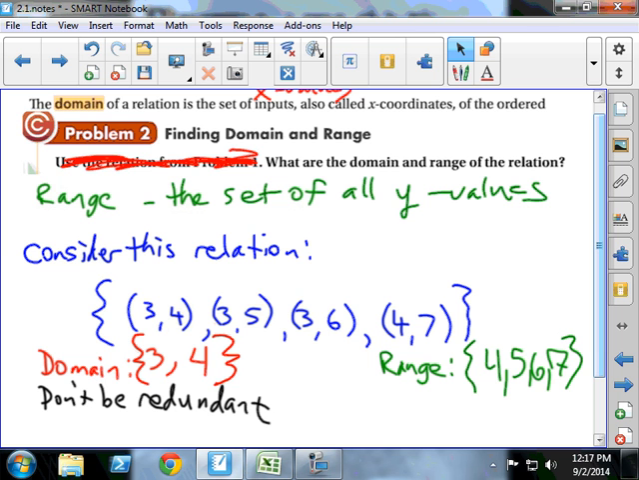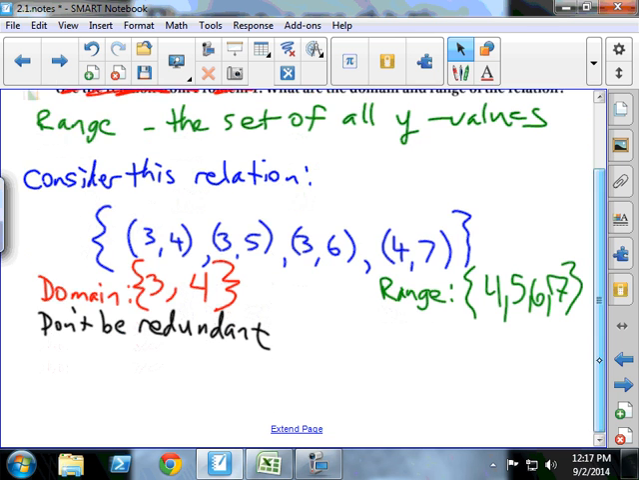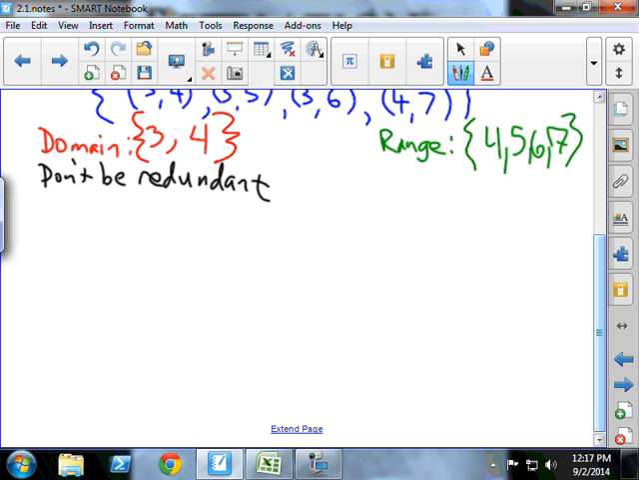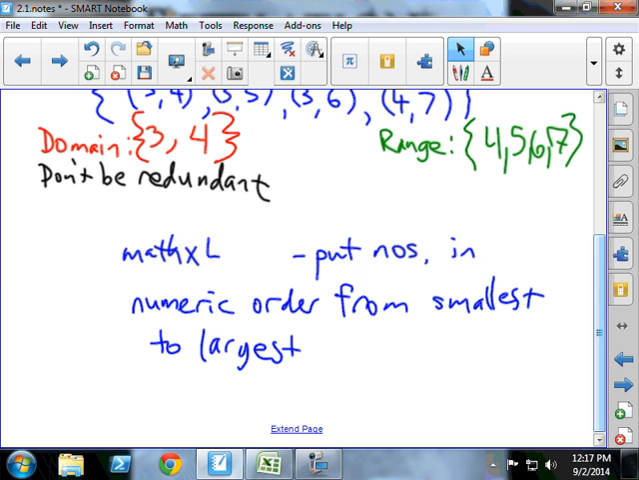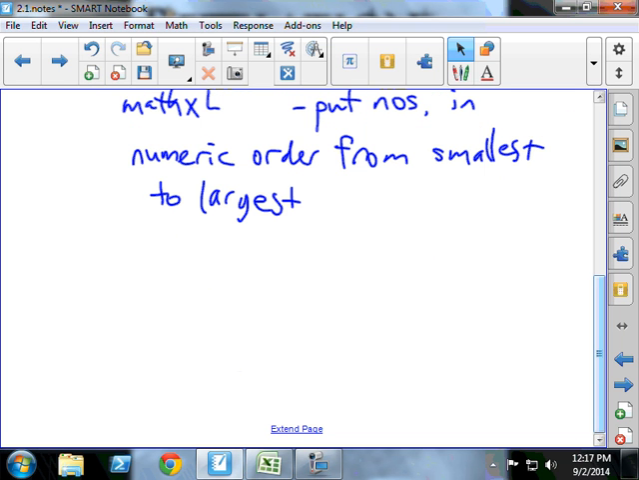There is a Math Excel assignment, and I want you to make note of this for Math Excel purposes. Math Excel, be sure to put the numbers in numeric order from smallest to largest. You took that pre-assessment, and there was a question on it about domain and range. To have gotten it right, Math Excel wants you to put the numbers in numeric order from smallest to largest. And that NOS, that's not nitrous oxide, that's my abbreviation for numbers.